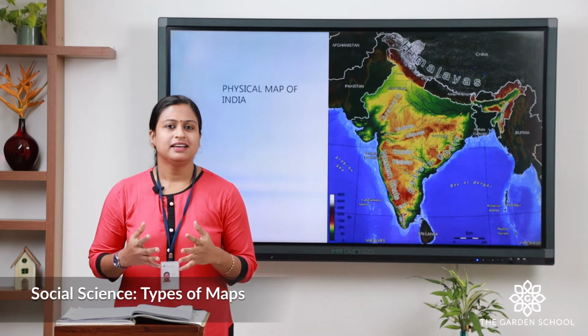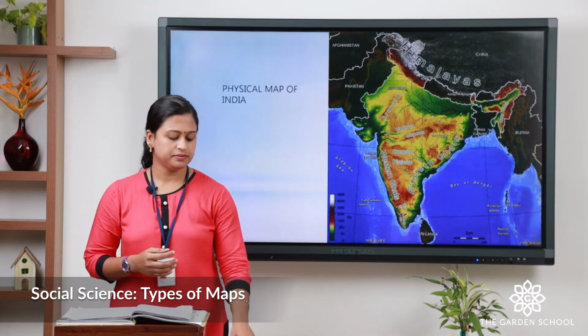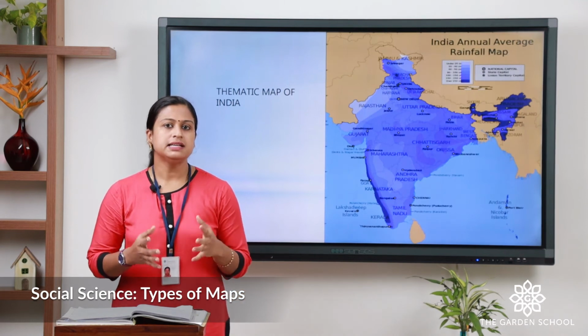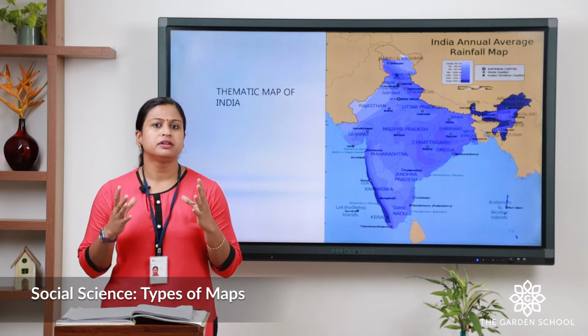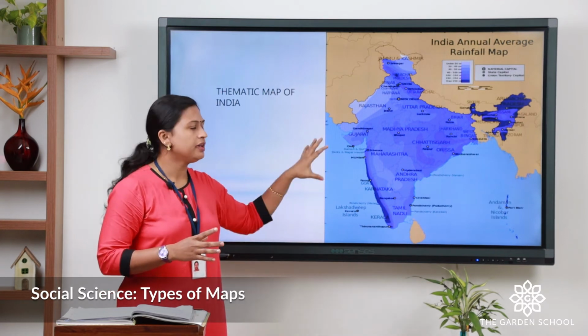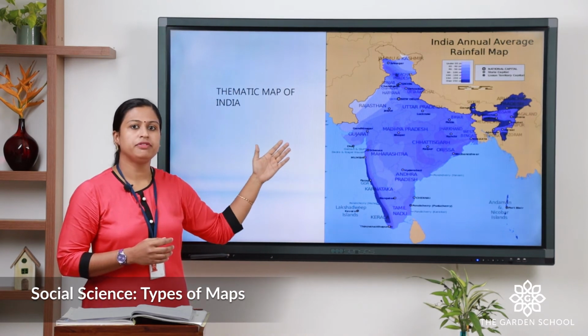Now kids, let us see the third type of map, that is thematic map. It is a special purpose map. It gives a particular type of information of that area. This is an example of a thematic map of India.